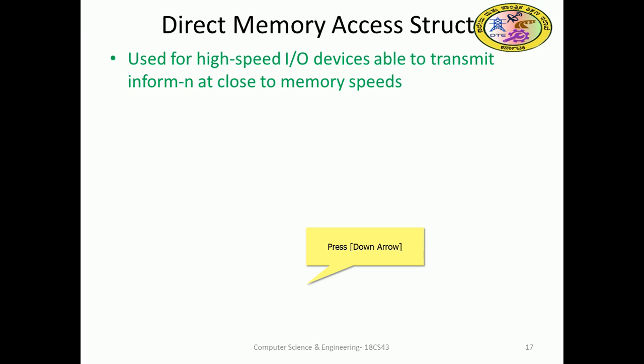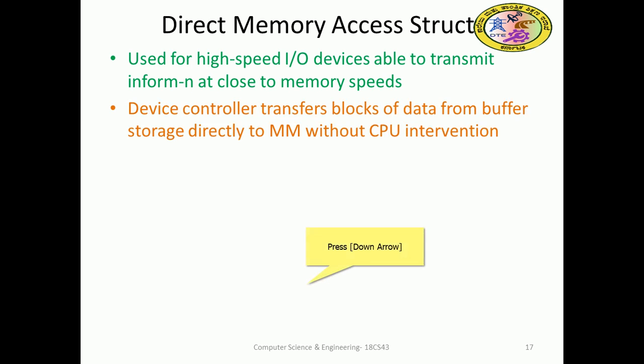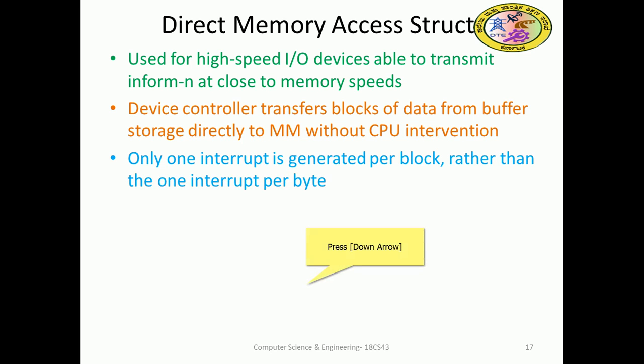Direct memory access, that is DMA. It is a structure used for high speed IO devices, which operate close to memory speed. We have a device controller for DMA. It transfers blocks of data from the store directly to the main memory without CPU intervention. It is a bulk transfer: a huge transfer happens between the DMA and other devices, so no directions or intervention are required from the CPU side.